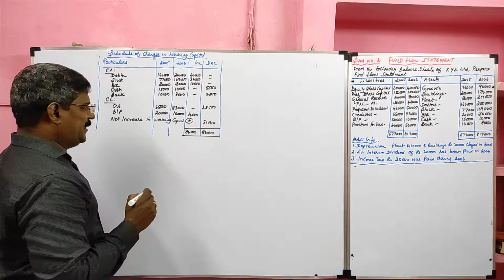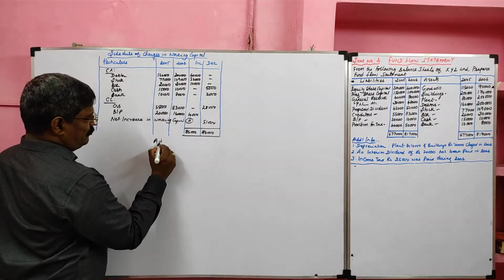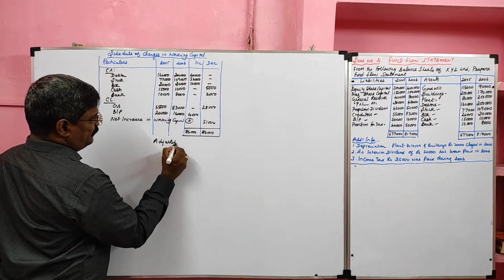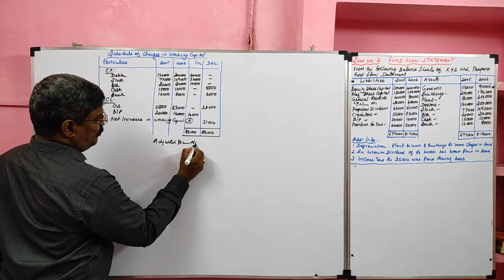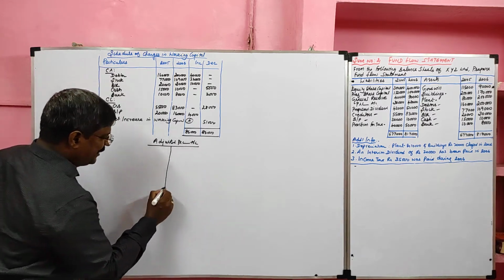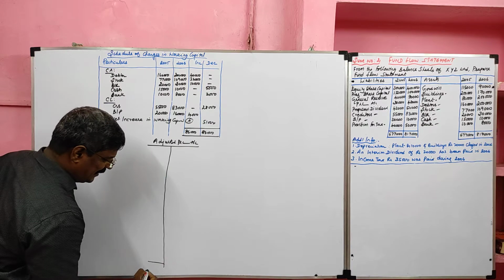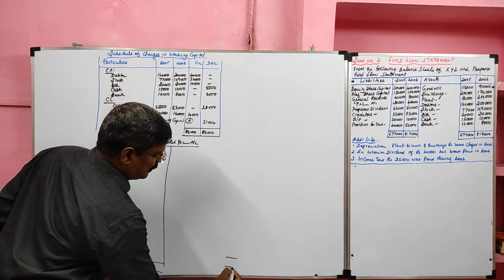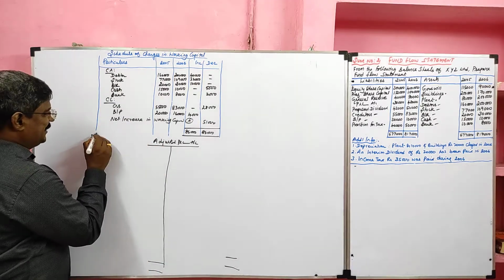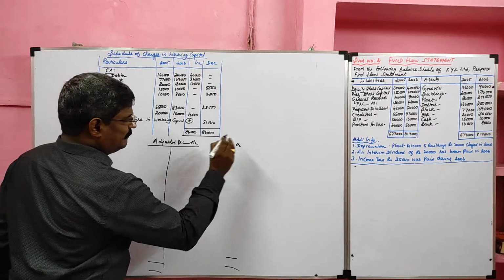Then we are going to prepare the adjusted profit and loss account to find fund from operation. We are going to use items other than current assets and current liabilities. This is the debit side. This is the credit side.